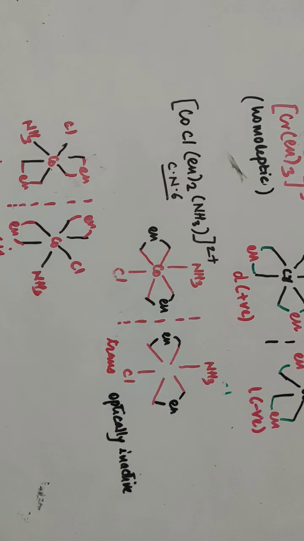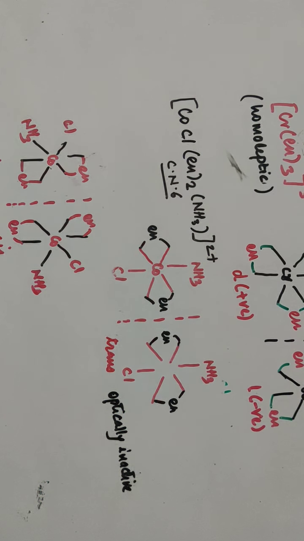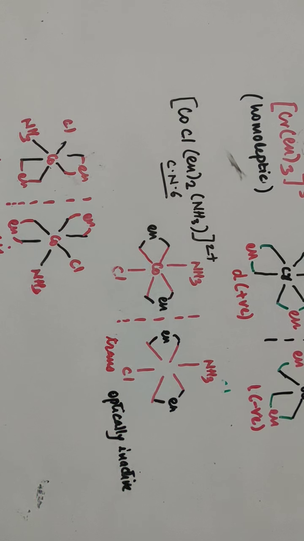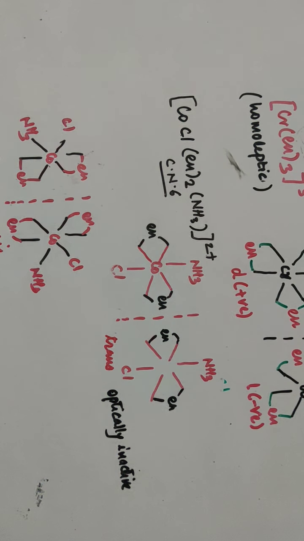What about tetrahedral? Tetrahedral can show it, but only if all the ligands are different, that means an ABCD type ligand complex. If all the ligands are different, then these are labile in nature, that means unstable compounds, and so optical isomerism is rare in tetrahedral complexes also. So wherever the coordination number is 4, optical isomerism is not possible or is rare. We only consider coordination number 6, where the geometry is octahedral, and only they can show optical isomerism.